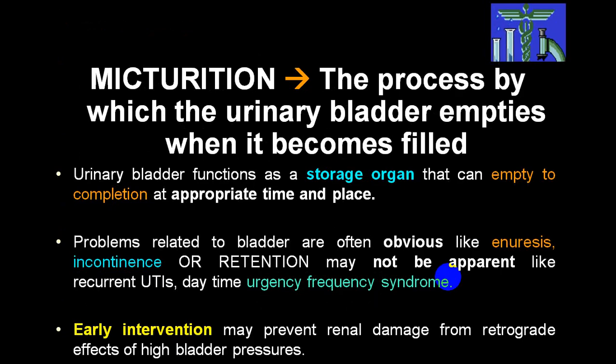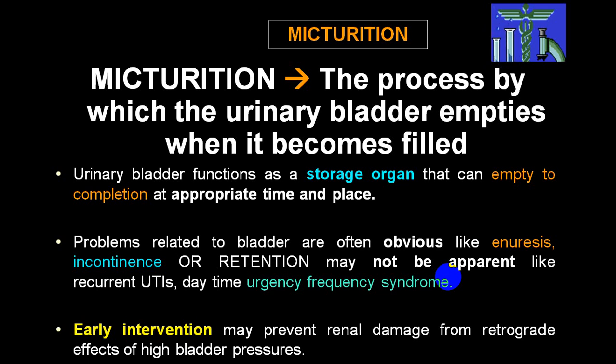Micturition. Micturition is a process by which the urinary bladder empties when it becomes full with urine. So the function of the bladder is retention, or we call it storage, of urine formed by the kidney. And the second function is to void or to empty out, or what we call micturition. So the urinary bladder is a storage organ that can empty to completion at an appropriate time and appropriate place.